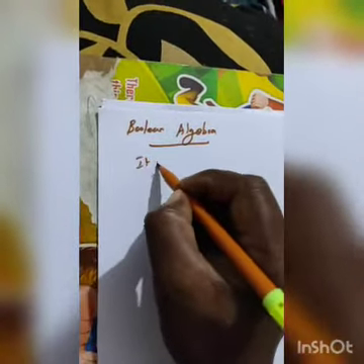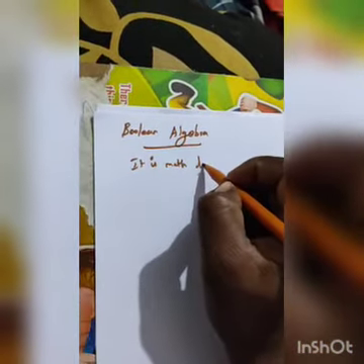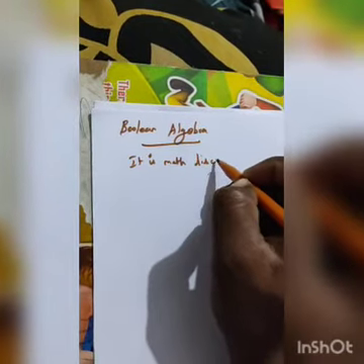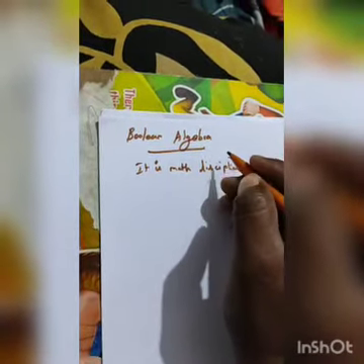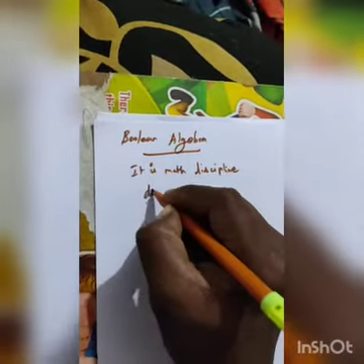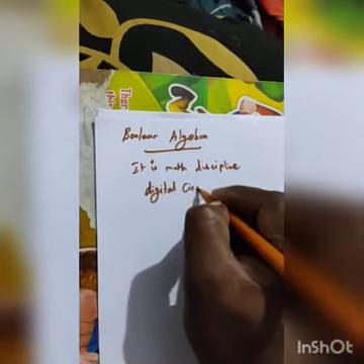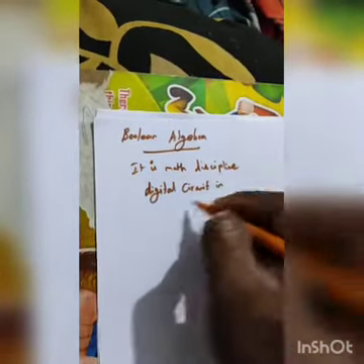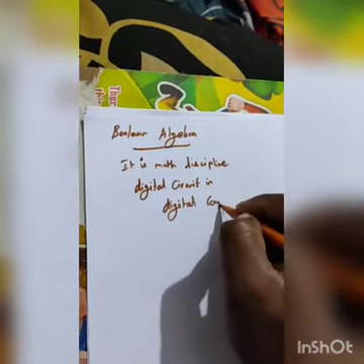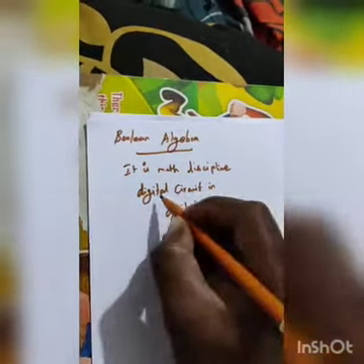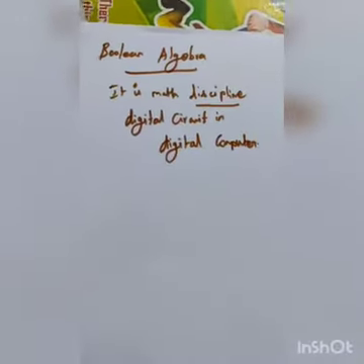It is a mathematical discipline. What is a discipline? Discipline means a circuit. Circuit means what? Digital circuit in the digital computer. So mathematical discipline here means the digital circuit in a digital computer.